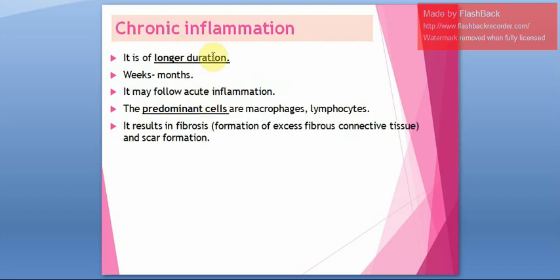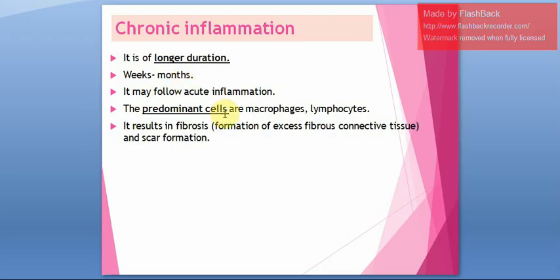Next is chronic inflammation. Chronic is just the opposite of acute. Chronic inflammation is present for a longer duration of time, for weeks or months together. Because it is present for a longer duration, it may also have continuous signs and symptoms.